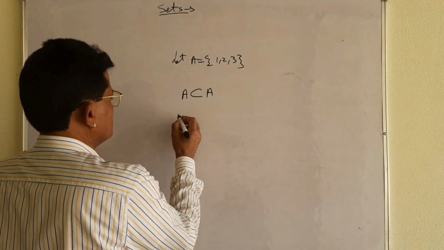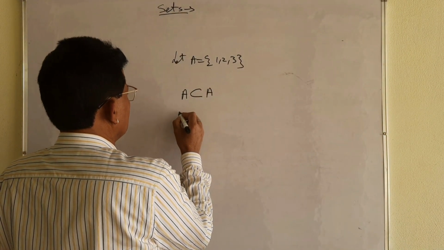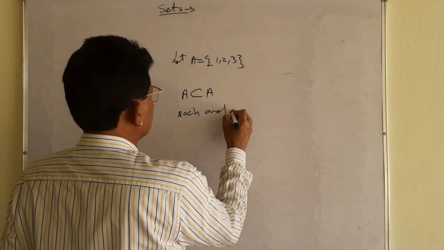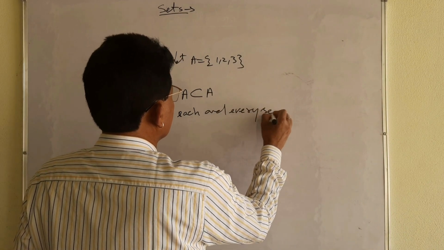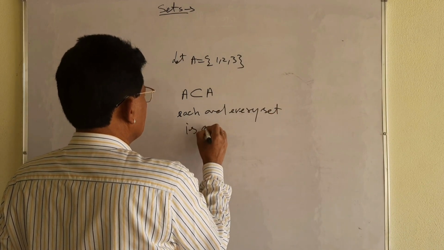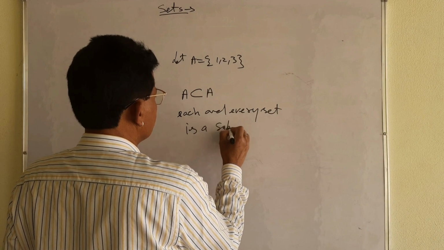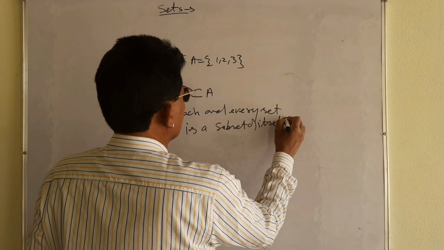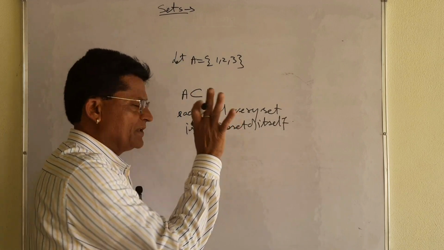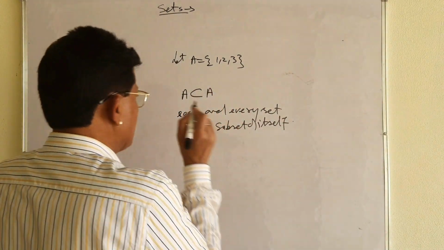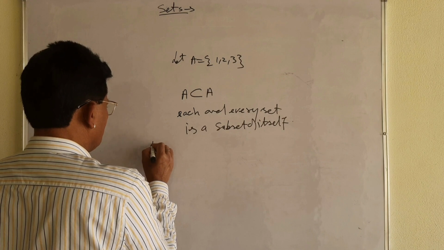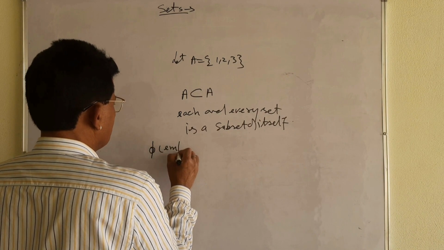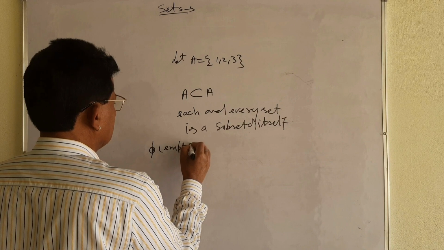Each and every set is a subset of itself. Okay? And phi, I am writing one more thing. Phi means empty set. You must write empty set.